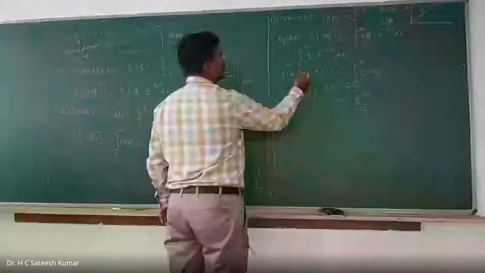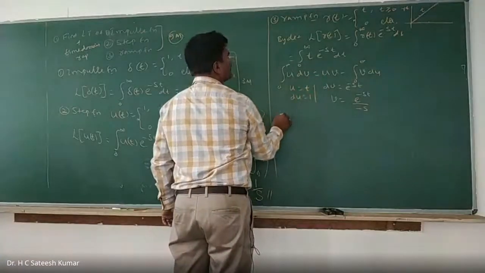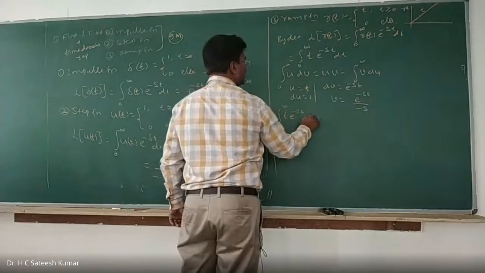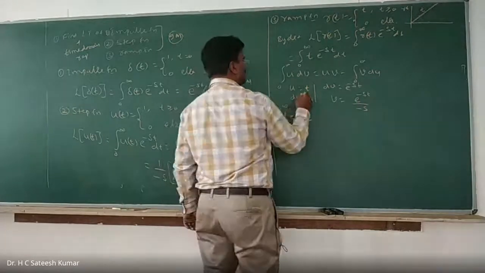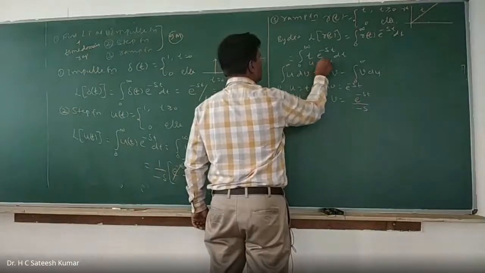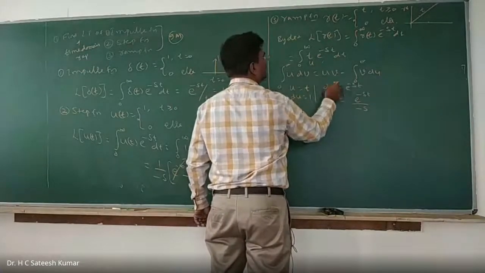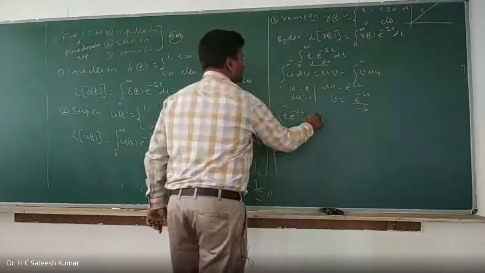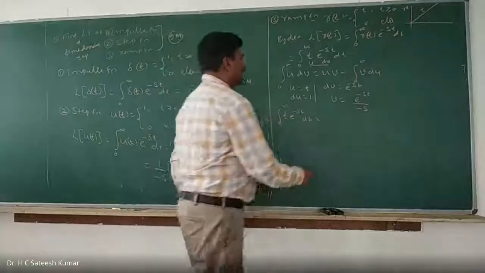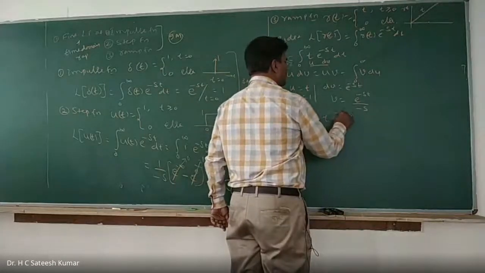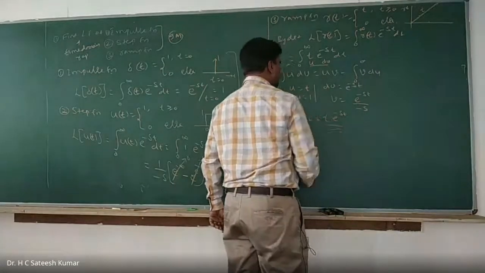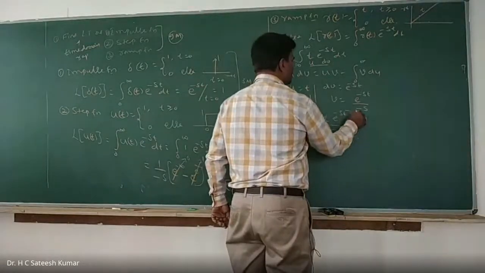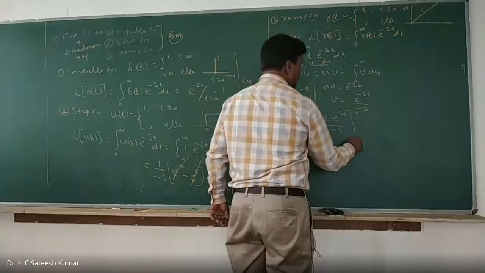So this is nothing but equal to uv. Integration of 0 to infinity t into e to the power of minus st dt, u is what? Which one is u? This is u. This is dv. So it is equal to uv minus integration of v du. uv is t into e to the power of minus st divided by minus s, uv between the limits 0 to infinity, that is for t.